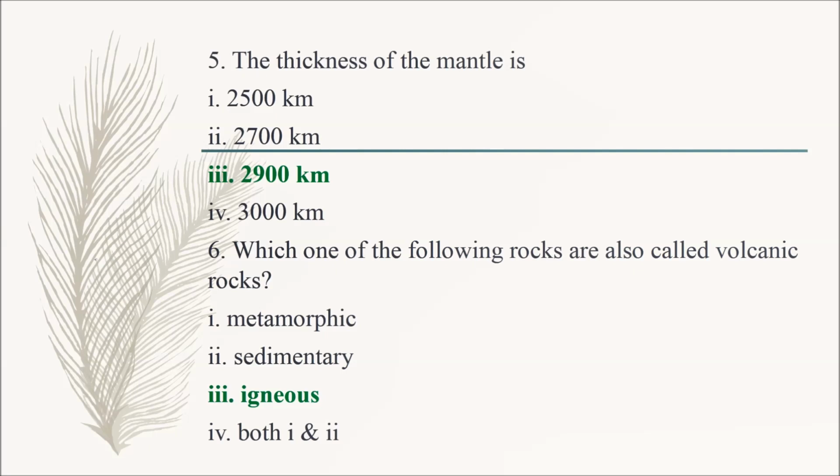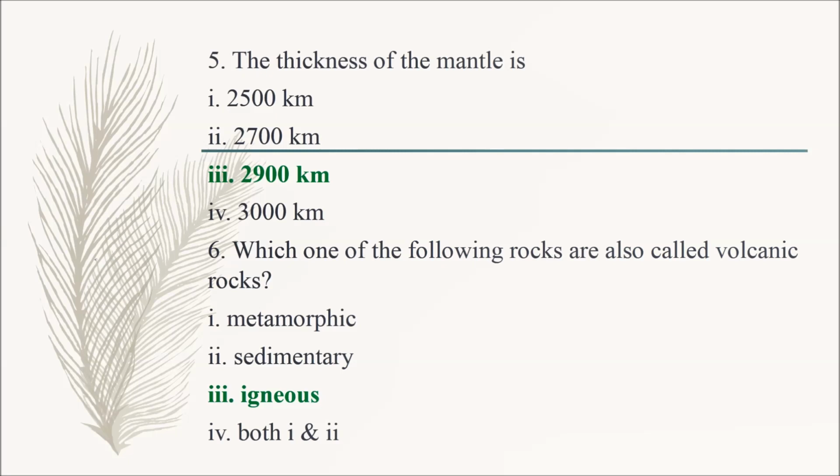The thickness of the mantle is option 1 2500 km, option 2 2700 km, option 3 2900 km, option 4 3000 km. So the correct answer is option 3 2900 km.